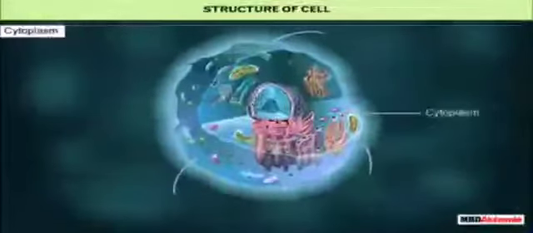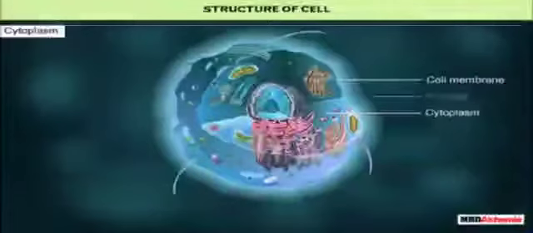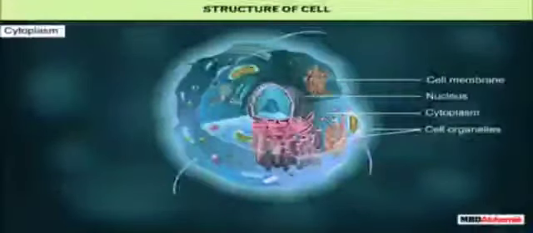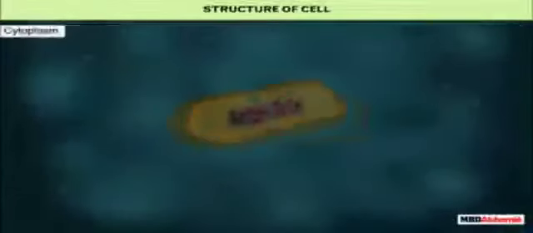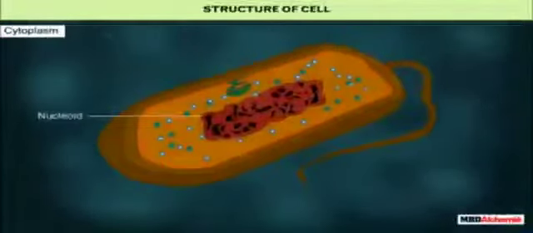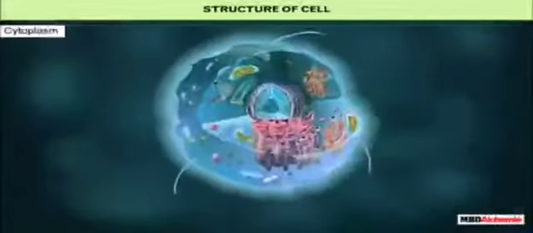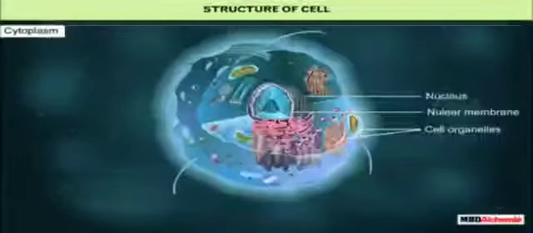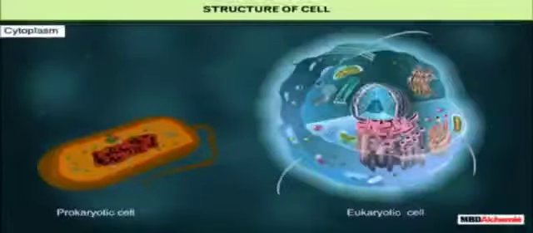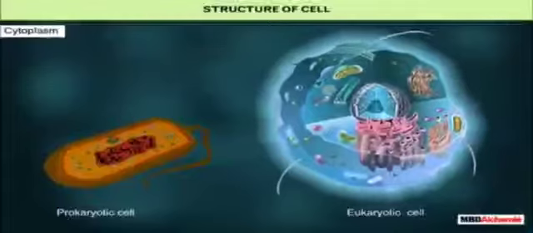Cytoplasm. Cytoplasm is a thick jelly-like substance present between the cell membrane and the nucleus. It contains different cell organelles. In prokaryotes, just like the nuclear membrane, membrane-bound cell organelles are also absent, while in eukaryotes, membrane-bound cell organelles are present. Well, we have learnt about the prokaryotic and the eukaryotic cells. Let us tabulate the differences between the two.